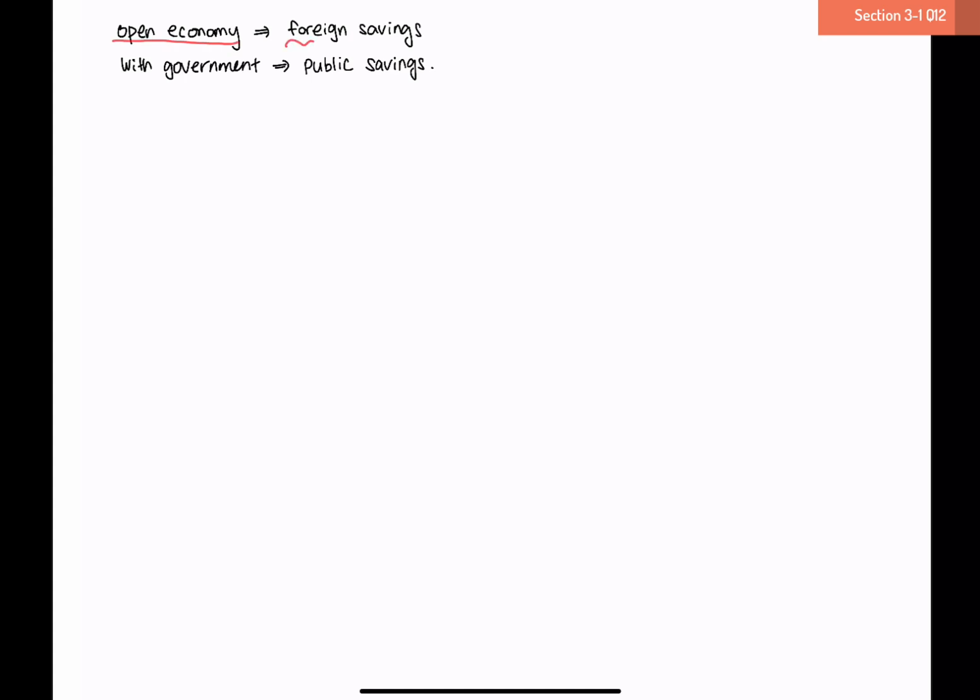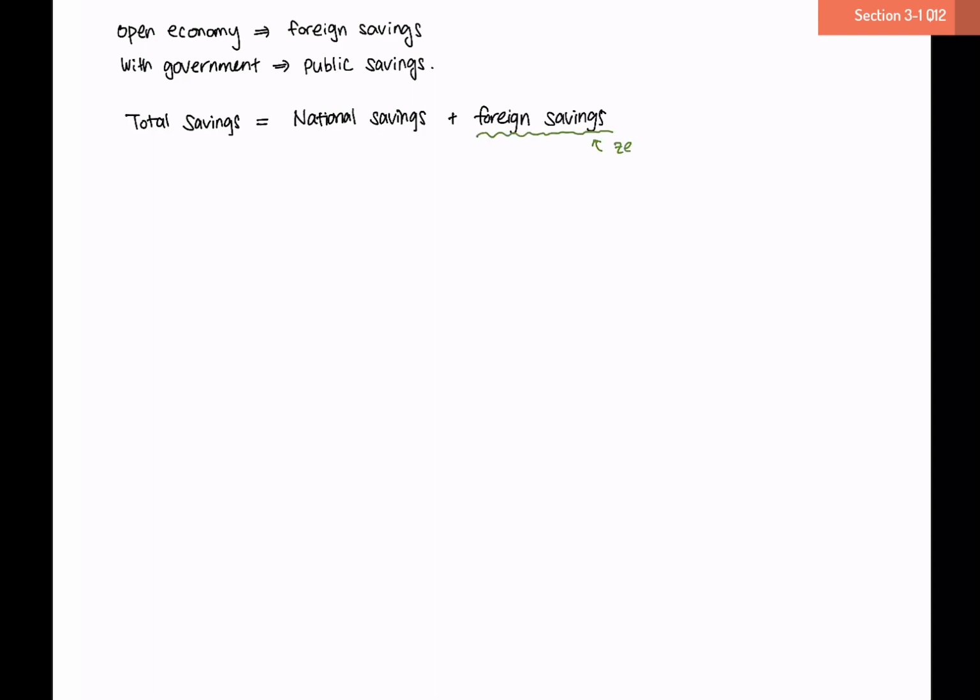If we have an open economy, that means foreigners can also save in our domestic economy. If we have a government, that means we will have public savings. Because we have an open economy, the total savings this country sees may come from our national savings, savings that come from domestic entities, or we could also have foreign savings into our economy. That means we won't be having any foreign savings. Foreign savings would be zero.